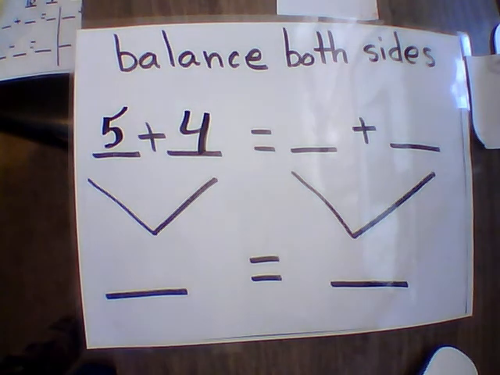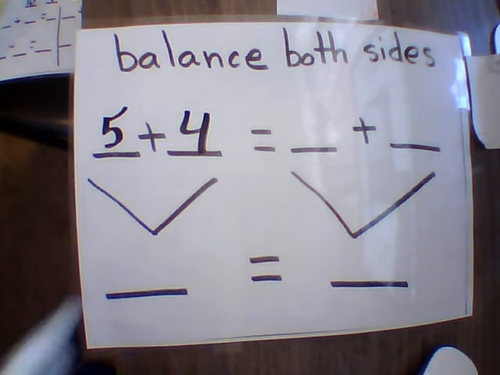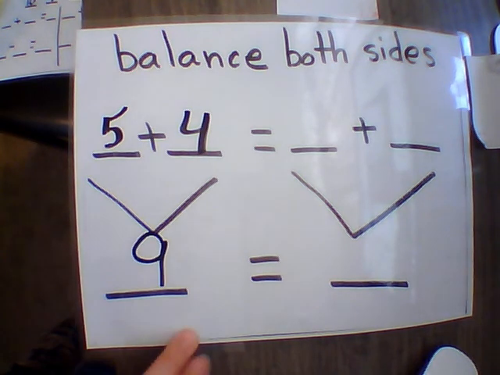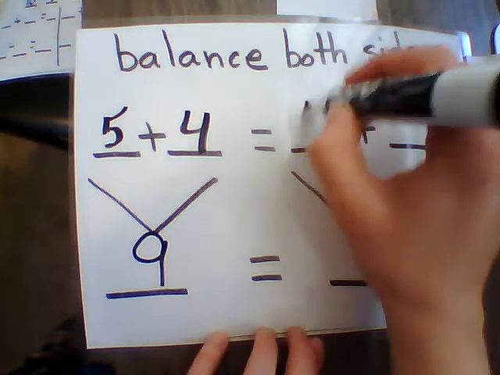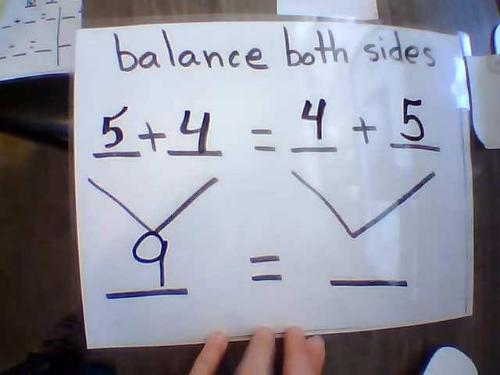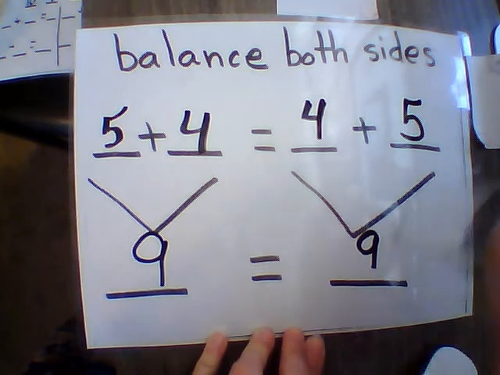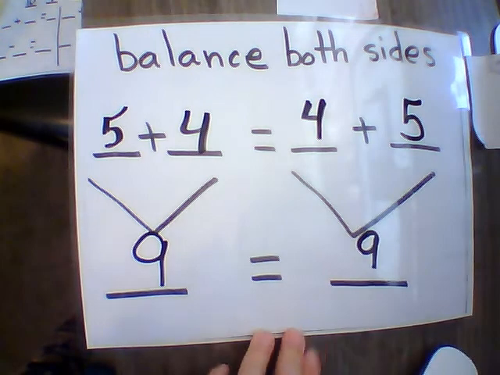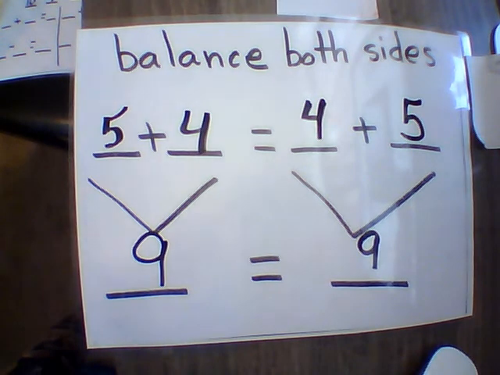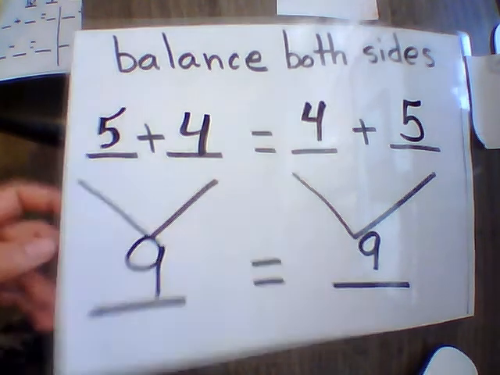All right. So we should have 5 plus 4 equals 9. I'm going to do the reversal of 4 plus 5, and that equals 9. You could have done another equation. You did not have to do the reversal. I just do that so that you can see it doesn't matter which number goes first when you are adding.